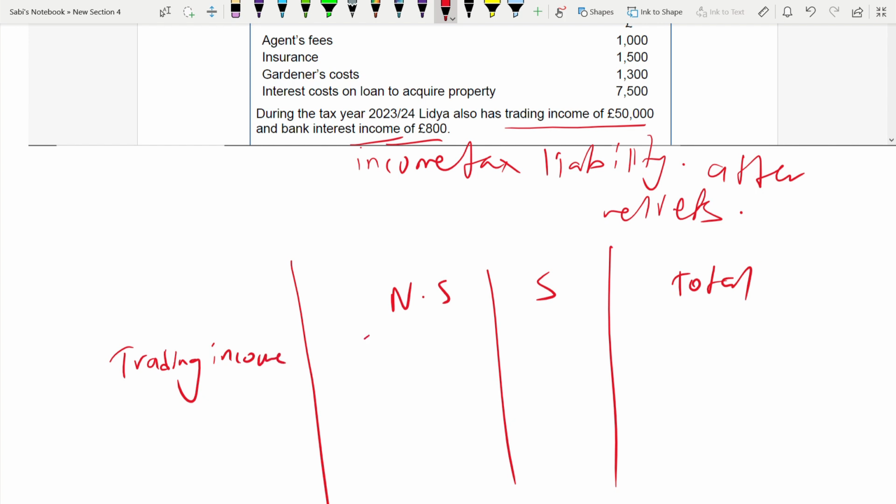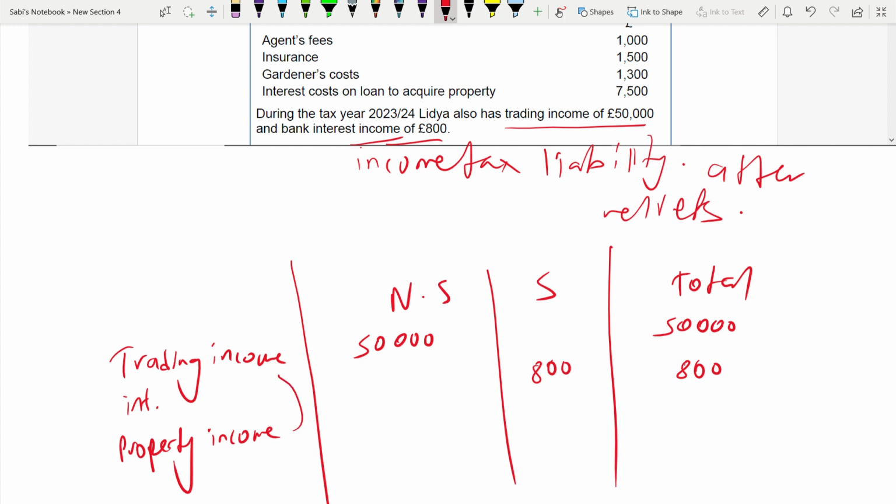It's under non-savings, 50,000, and total is 50,000. Then we have interest. Interest is 800. It's under savings. Then we have property income. It's better to put all non-savings first and then this interest later, but it's okay.